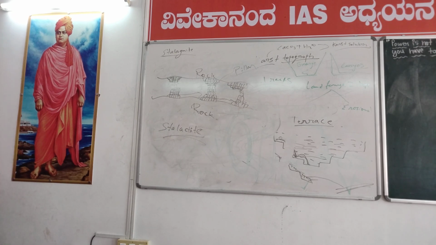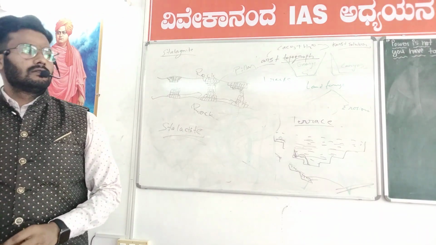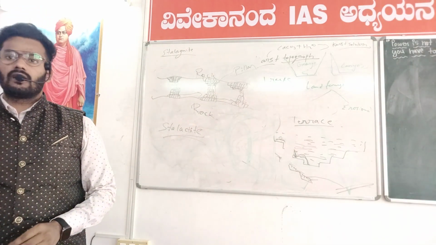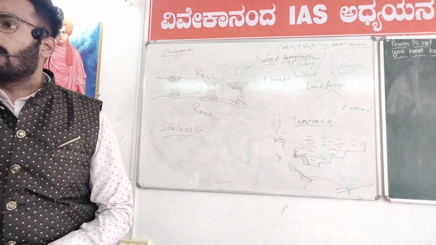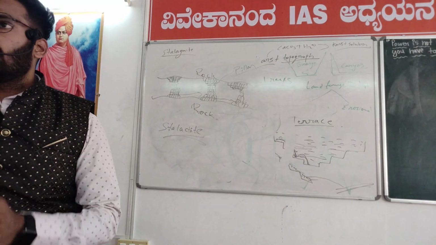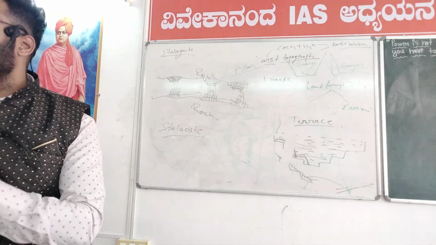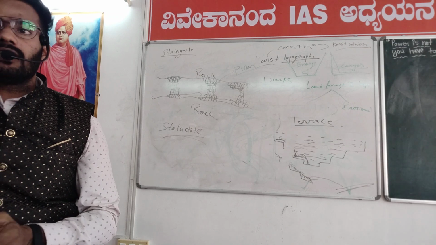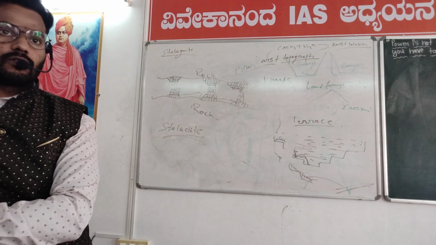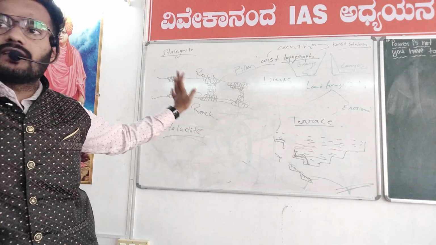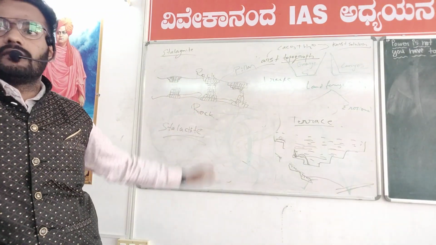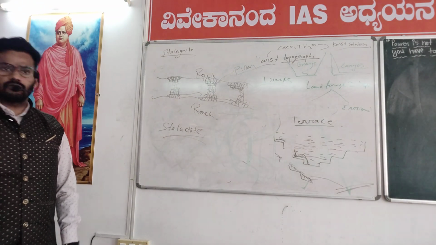When stalagmite joins stalactite, we call it a pillar. Pillar is also depositional. See, another clue here is if they give something about karst topography, meaning relating to groundwater. Only stalagmite, stalactite and pillars are the three depositional activities of karst topography, or of groundwater. Anything else, if they give about groundwater or karst topography, that is erosional only. The rest of the things are erosional.